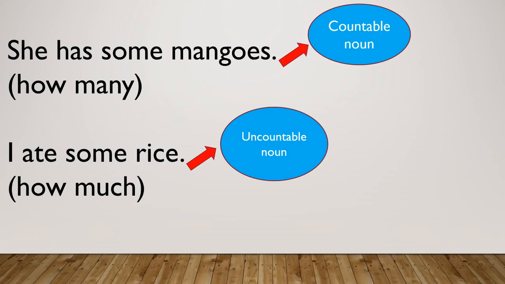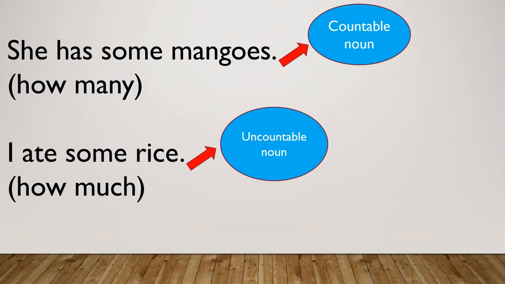Correct? And in the second sentence, some is also used. But the noun is rice and rice is an uncountable noun. In the first sentence, we can ask questions like how many mangoes you have, or in the second sentence we can ask how much rice you want.